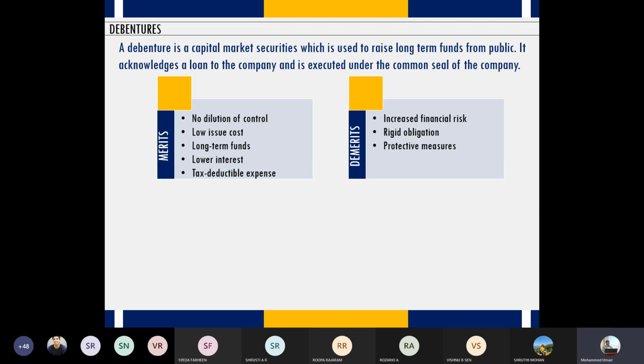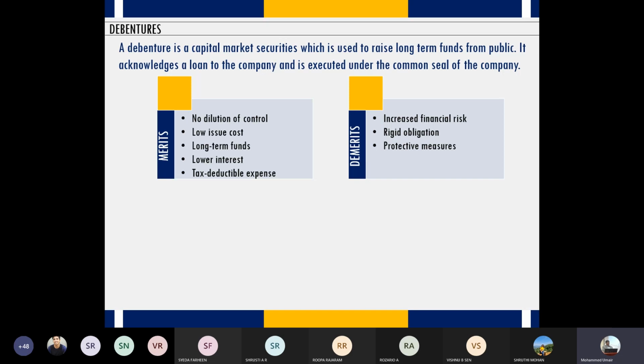So that's another issue. That is called default risk. When a company does not have sufficient cash available to pay its debt, then it is called default risk. So debentures expose a company to both, not just financial risk, but also default risk. And the second point states rigid obligation.